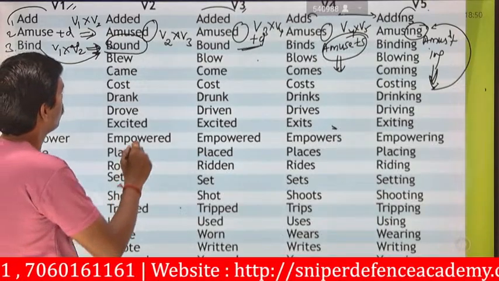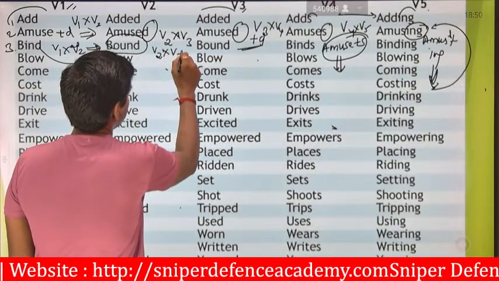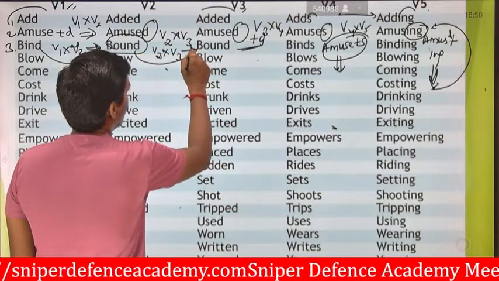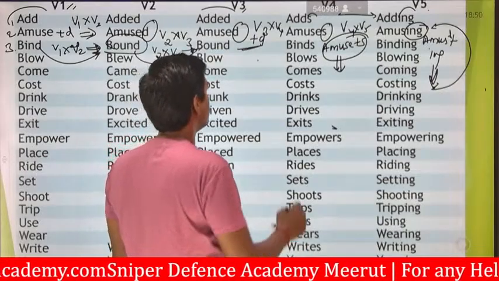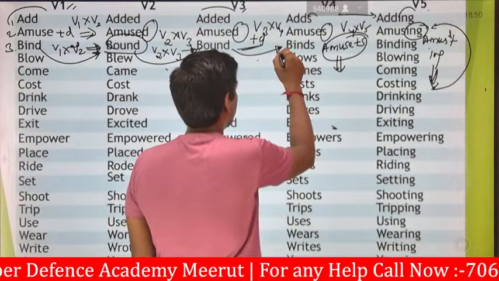Next, bound is replaced from V2 to V3 as it is: bound will be bound. The fourth will be binds, meaning the binding process is going on.